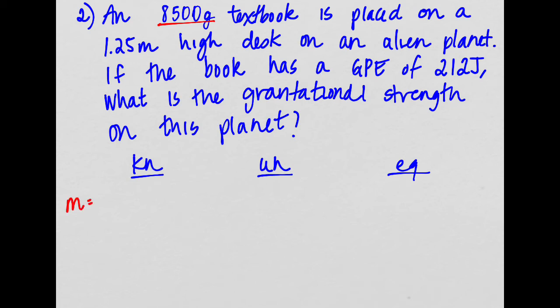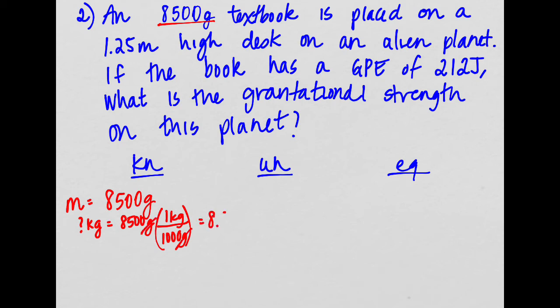We know our mass is 8,500 grams, okay? Immediately, alarm bells should be going off in your head because we see grams, and we know for sure that every time we have a mass, it has to be in kilograms. So what I would do first, before you even write down another one of your knowns, is do dimensional analysis to find out how many kilograms is 8,500 grams. We know that 1,000 grams is equal to 1 kilogram. So we cancel, and we get 8.5 kilograms. Okay, so our mass is 8.5 kilograms.